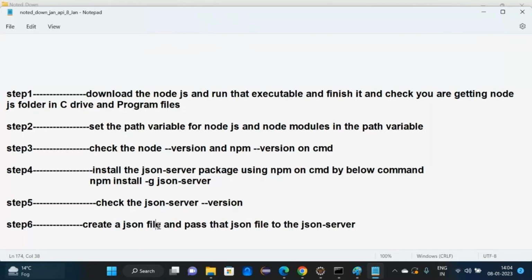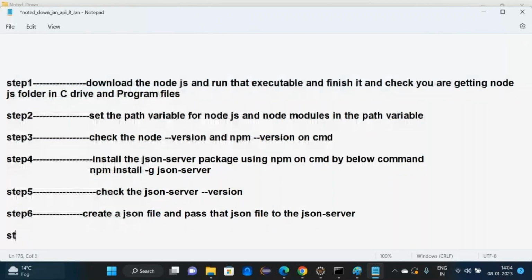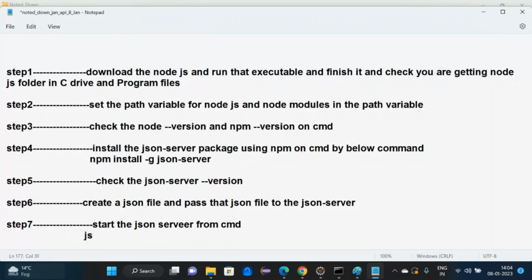After that, we created a JSON file and we are passing this file to the JSON server. Step 7: start the JSON server. How? json-server -watch, space, your JSON file. Is it clear now?